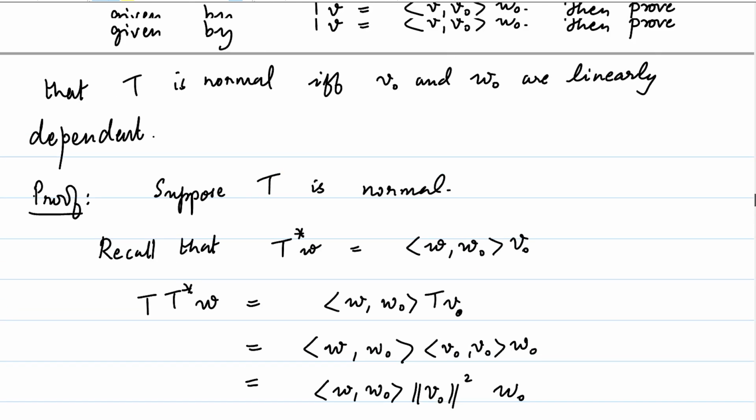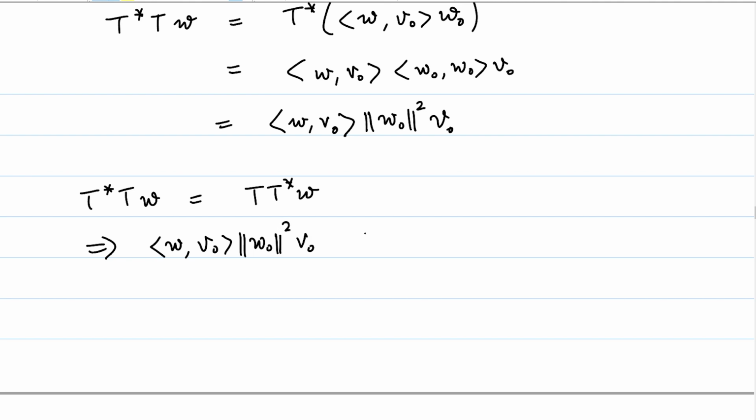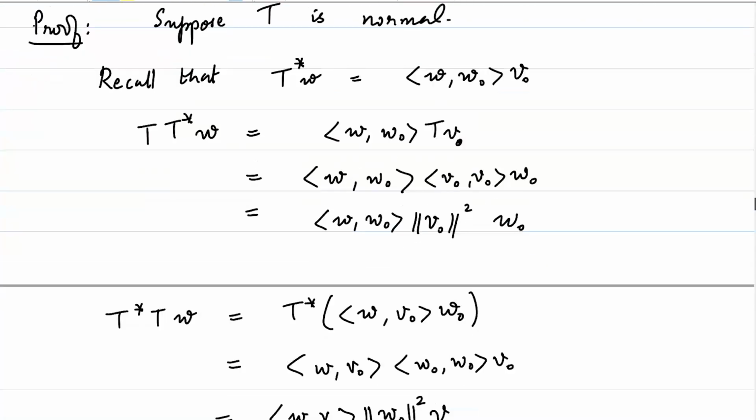So if T is normal, T star T W is equal to T star W implies that the first term here is the inner product of W with V naught times the length of W naught squared times V naught. And how about the other one? Let me just rewrite this in the following manner.